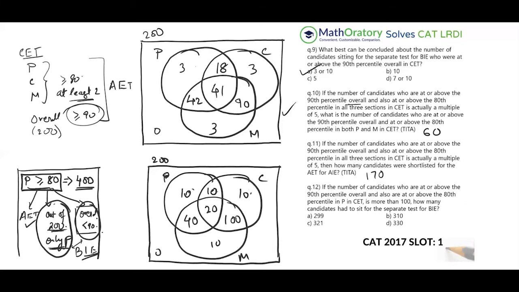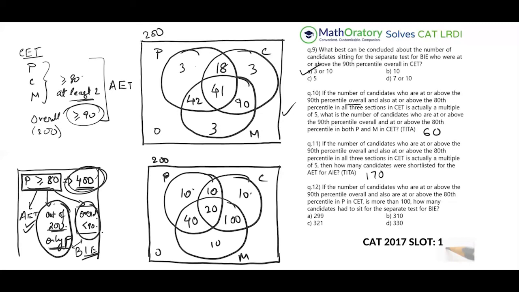So in the first case, what are we looking for? How many candidates had to sit for the separate BIE test? Okay, so this is interesting. We know that 400 qualified or secured more than the 80th percentile in the physics department, out of which there are some who are qualifying for AET directly.